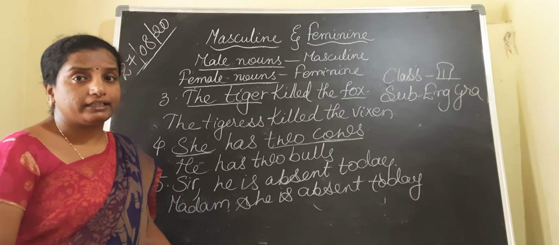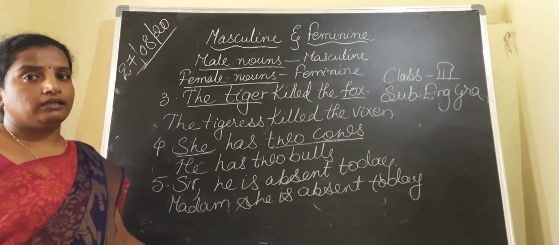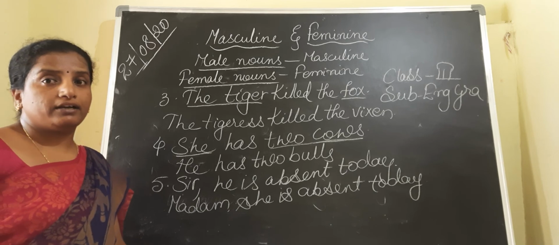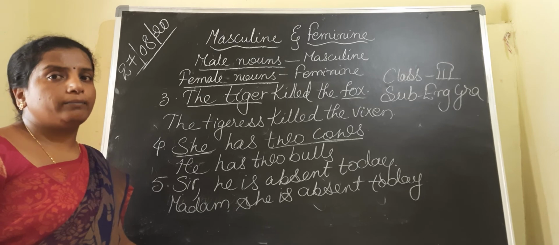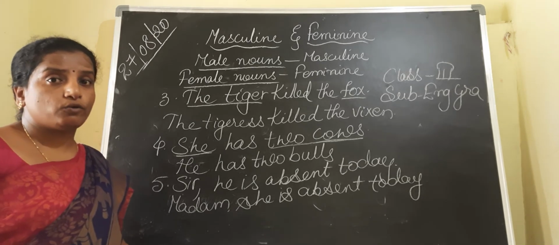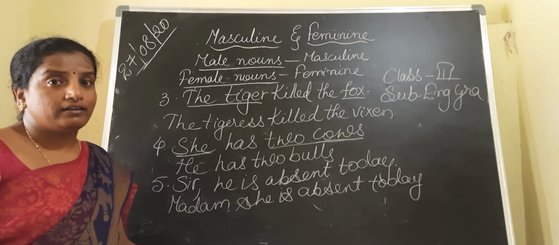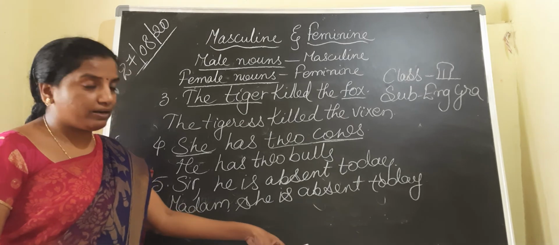We have completed the alphabetical order, the correct order of the letters, use of a or an, singular, plural, countable, uncountable. Now we have discussed the masculine and feminine gender. I hope you all understood.